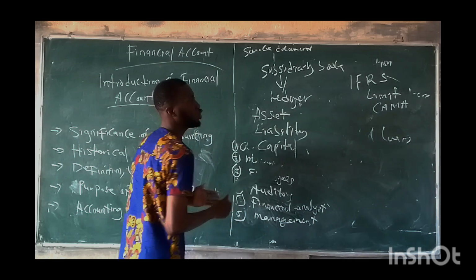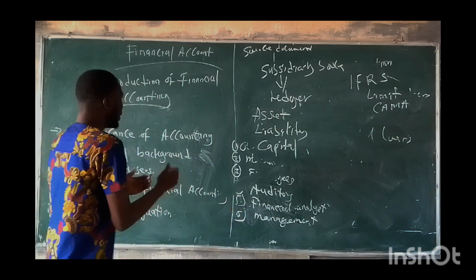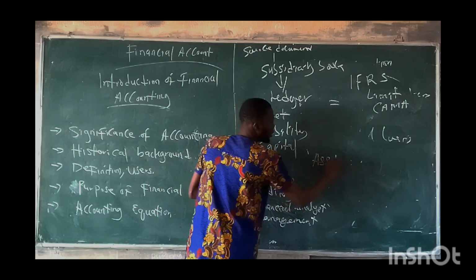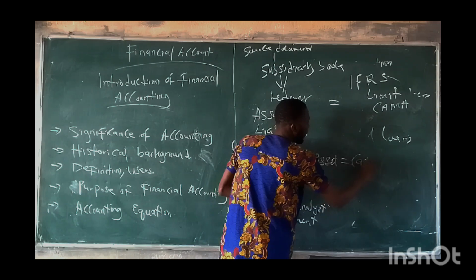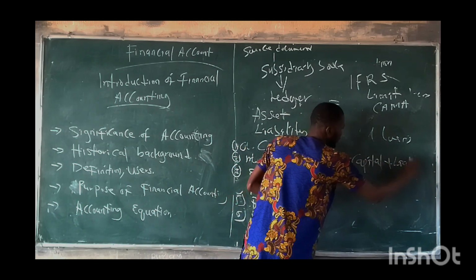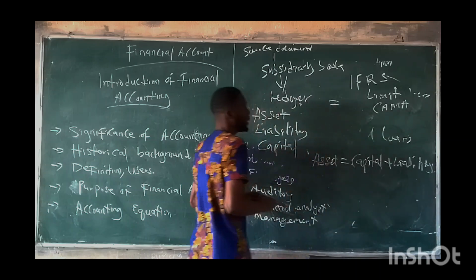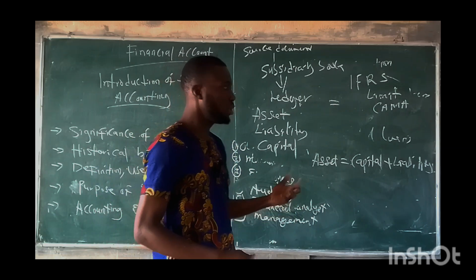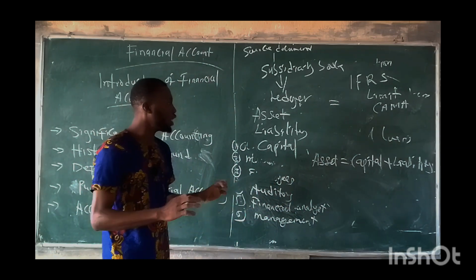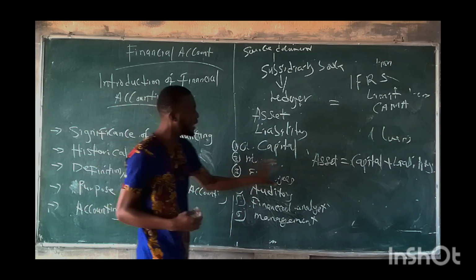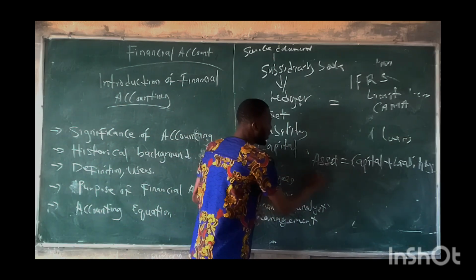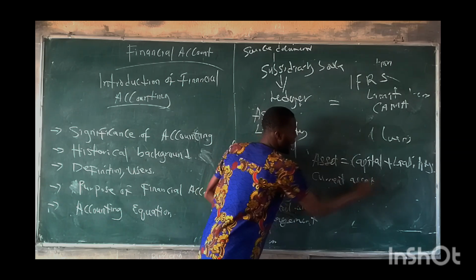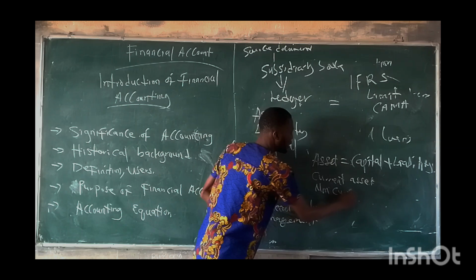Now, how do you calculate the equation? When we talk about an equation, there is an equal sign. So it is going to be: asset equals capital plus liability. What do we mean by asset? An asset is a property, an equipment or a resource that generates more money for you. This asset can be classified into two: the current asset and the non-current asset.